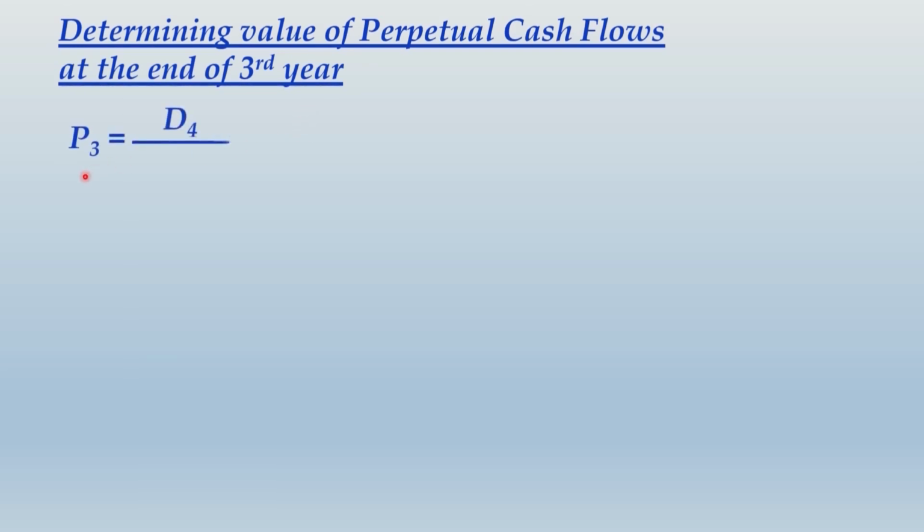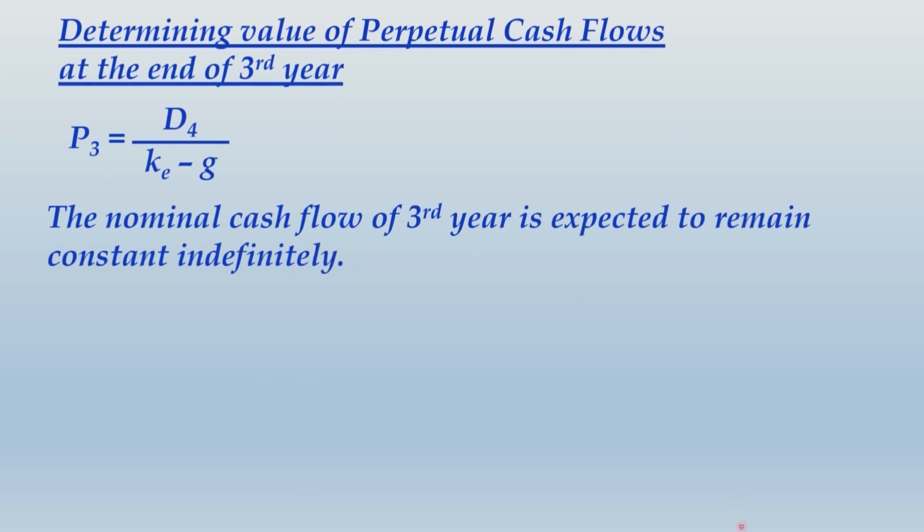So we will calculate the lump sum value of these cash flows at end of year 3 by using the approach P0 equals D1 upon KE minus G, or P3 equals D4 upon KE minus G. The nominal cash flow of 3rd year is expected to remain constant indefinitely. Because the cash flow will remain constant, the applicable growth rate over here will be 0.